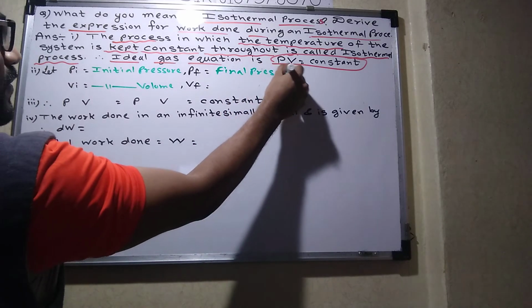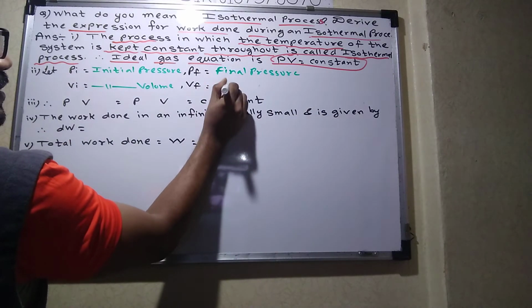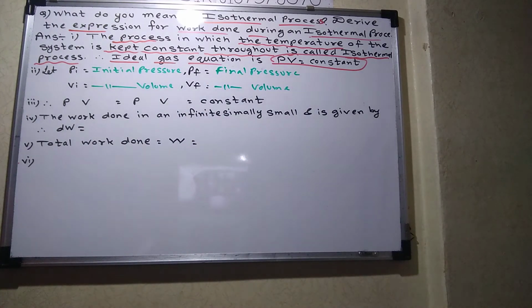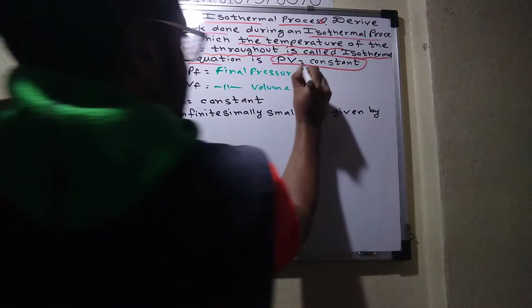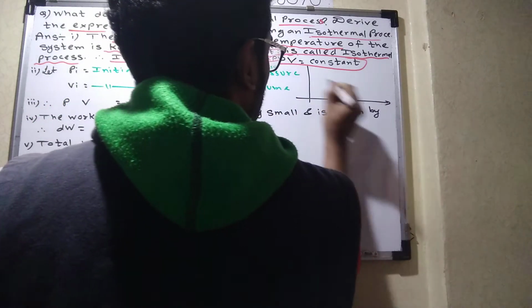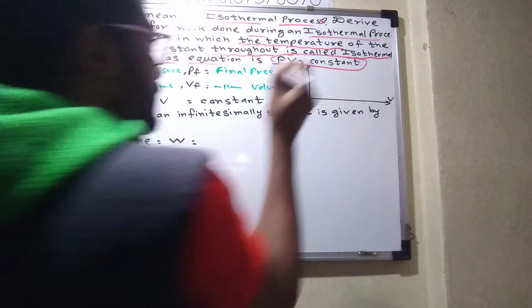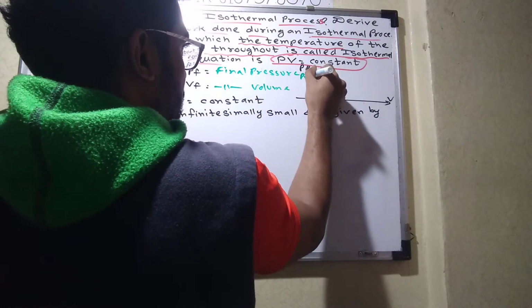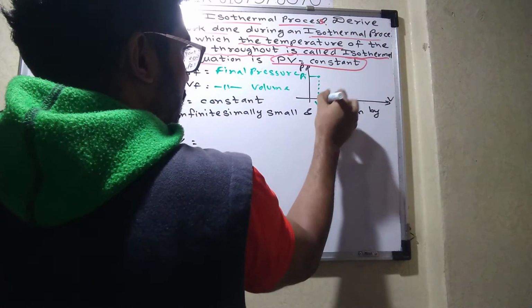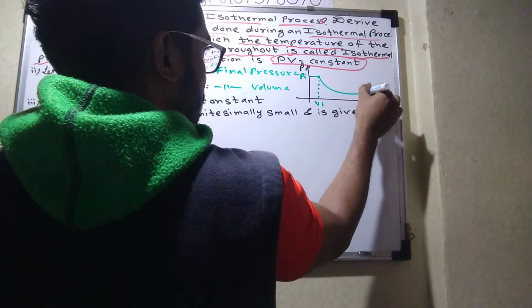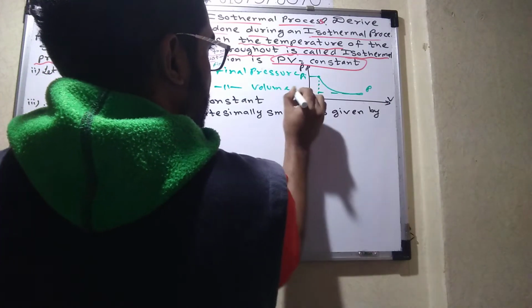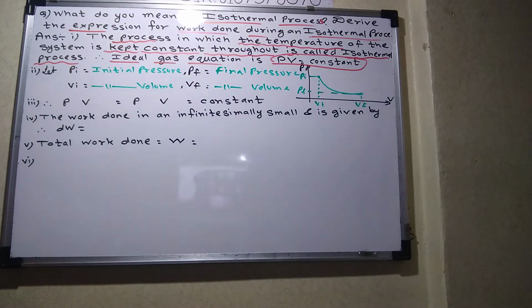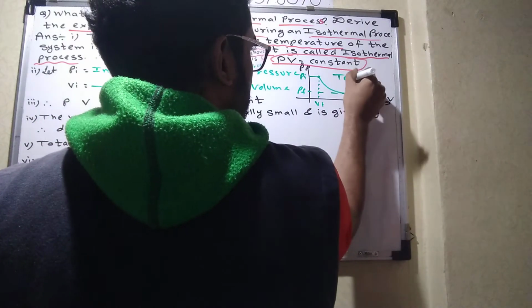Already we have done such a type of graph. Okay. And this is the final volume. Okay. So let me draw the diagram. So let us consider over here. This is volume versus pressure. Okay. If I consider the initial Pi, this is Vi, okay. This is Pf, and this is Vf, okay. At constant temperature. The temperature is constant here.